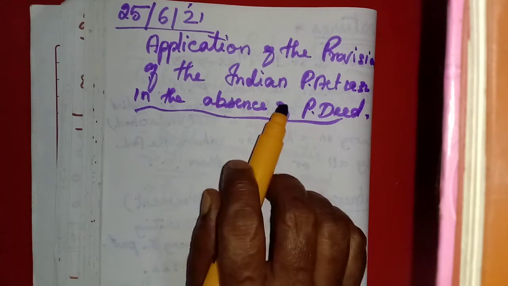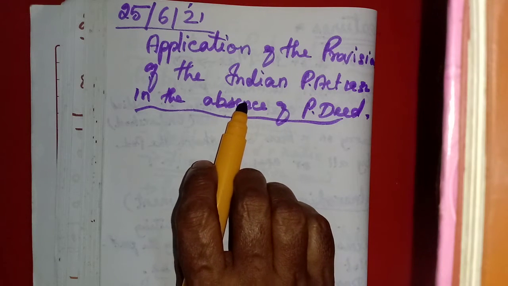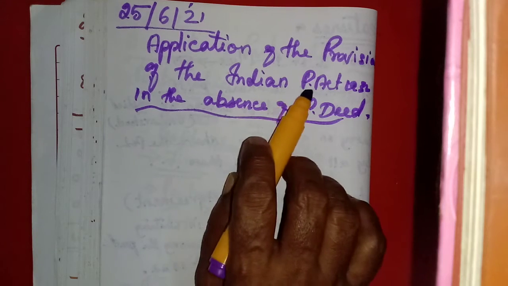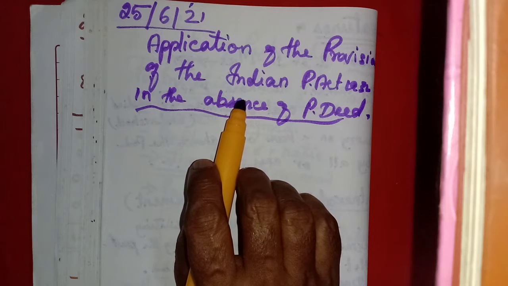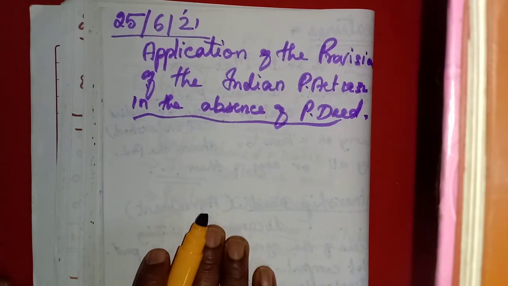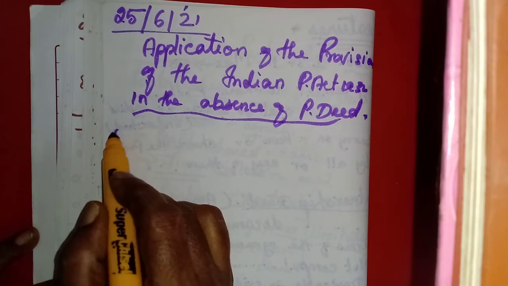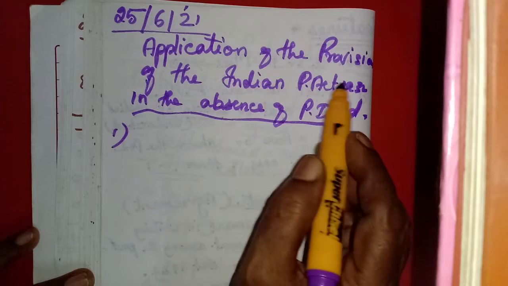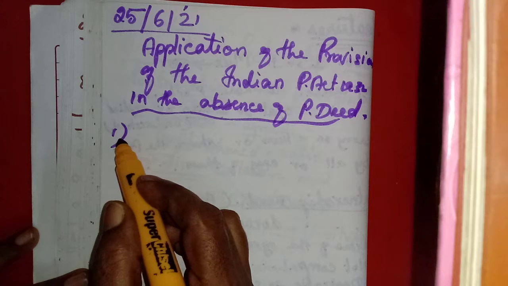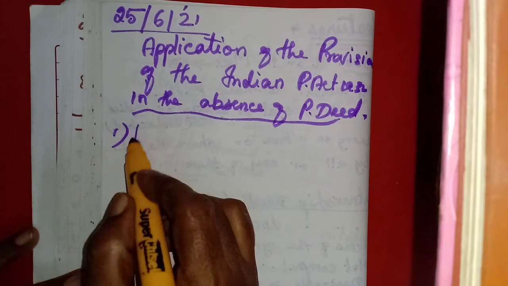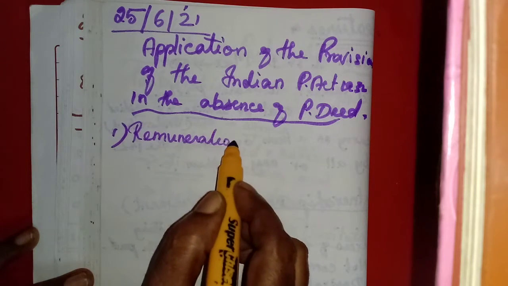Okay, so if the partnership deed is not prepared, in the absence of a partnership deed, what does the partnership firm have to do related to some activities? We will learn around 5 activities, what they have to do in the absence of a partnership deed. The provisions of the Indian Partnership Act, that Act's sections, have given some explanation, and we should follow that. First one, related to remuneration to partners. Remuneration means salary.